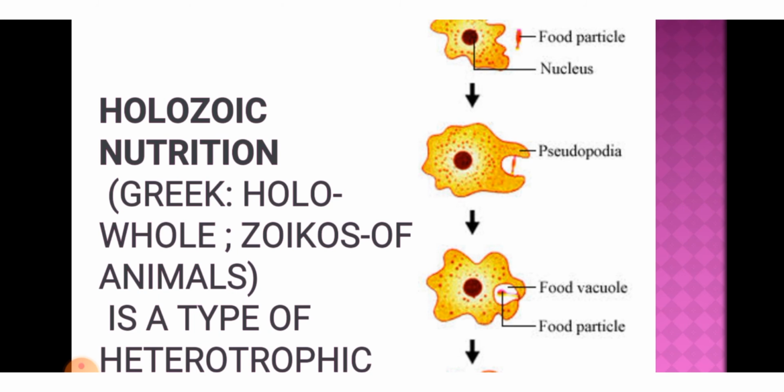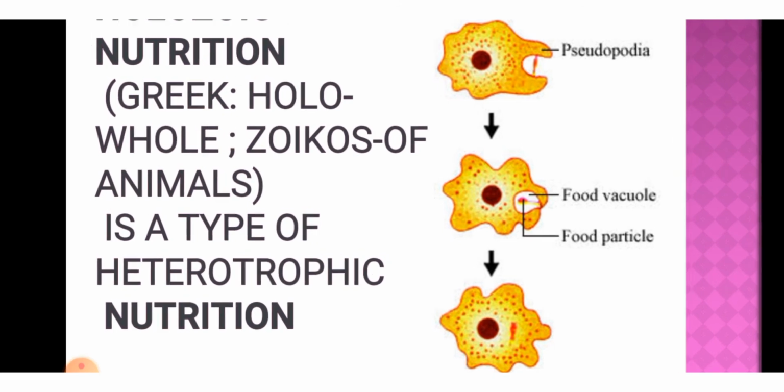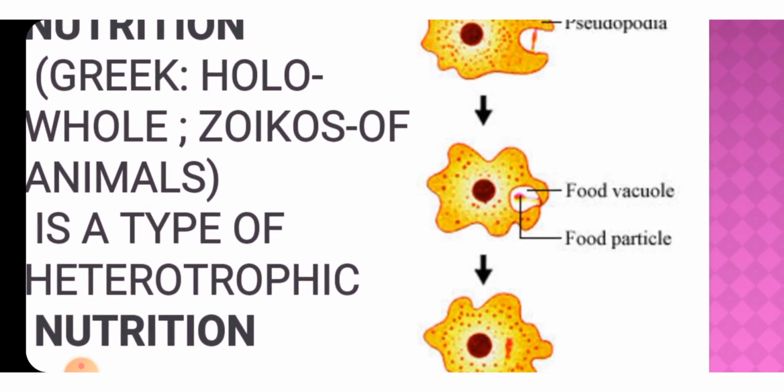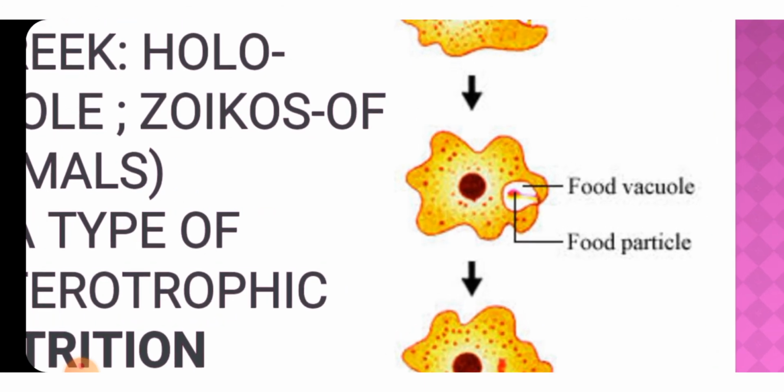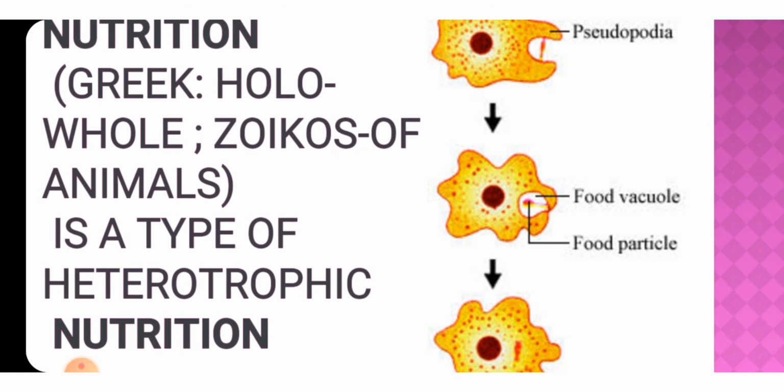The amoeba then secretes digestive juices, enzymes. You can see how it is enlarged and how the food is taken in by the pseudopodia and made into a food vacuole. Now these digestive enzymes act in the food vacuole to break down the complex food into a simpler form. This process is called digestion.